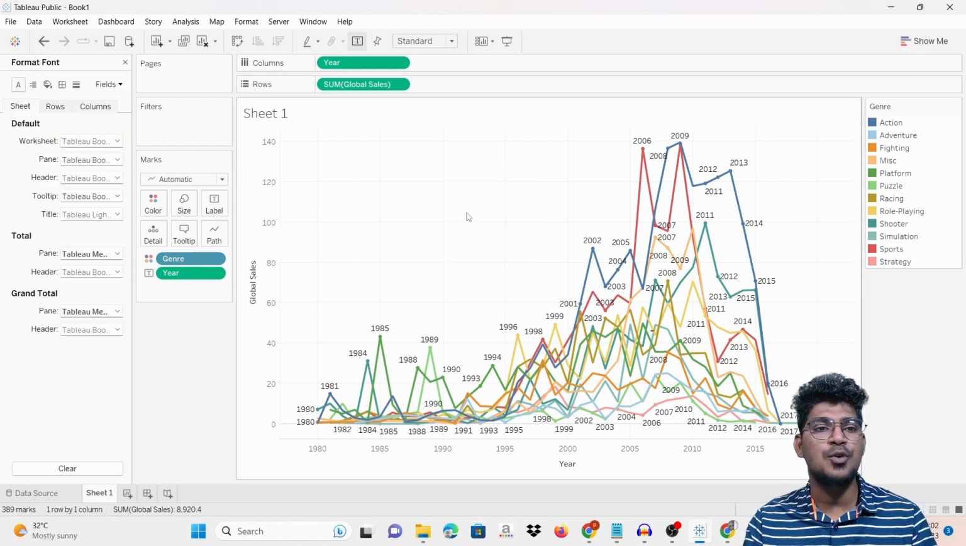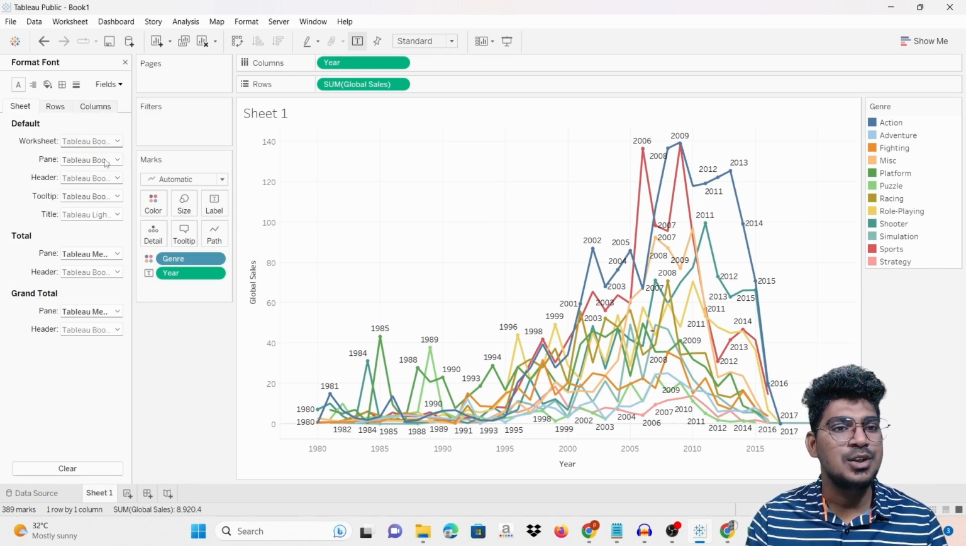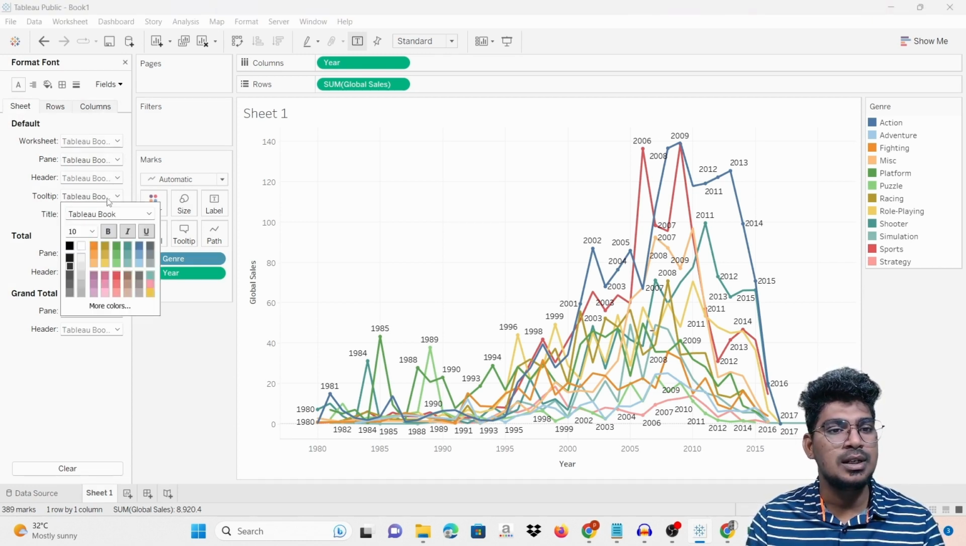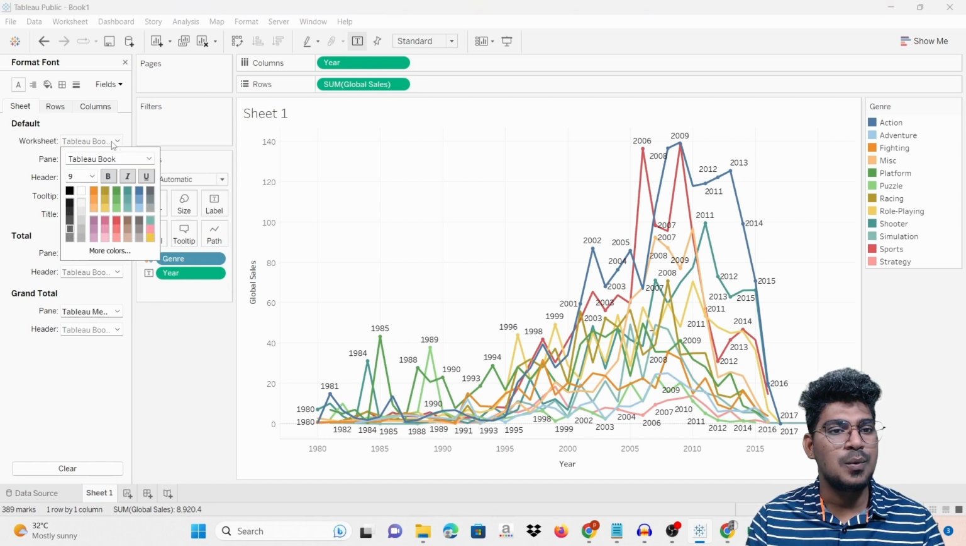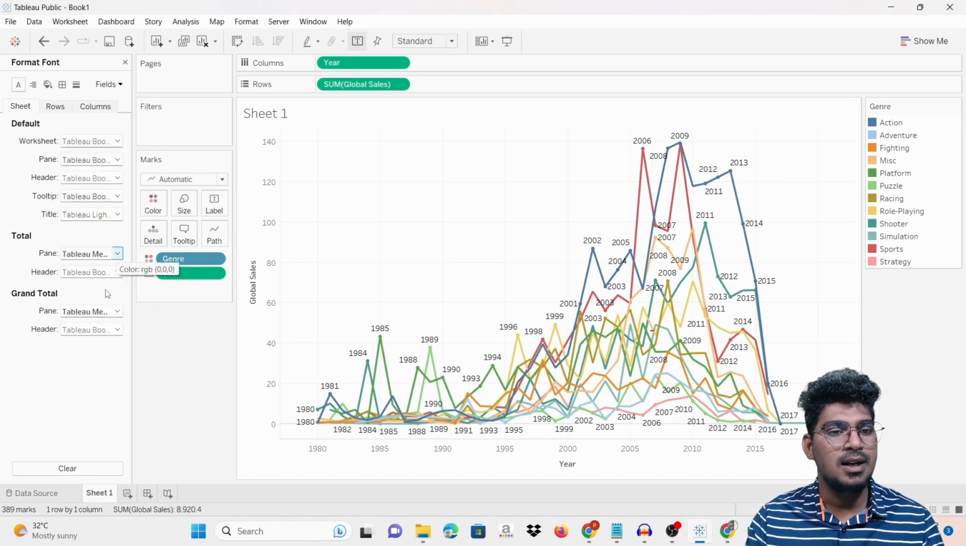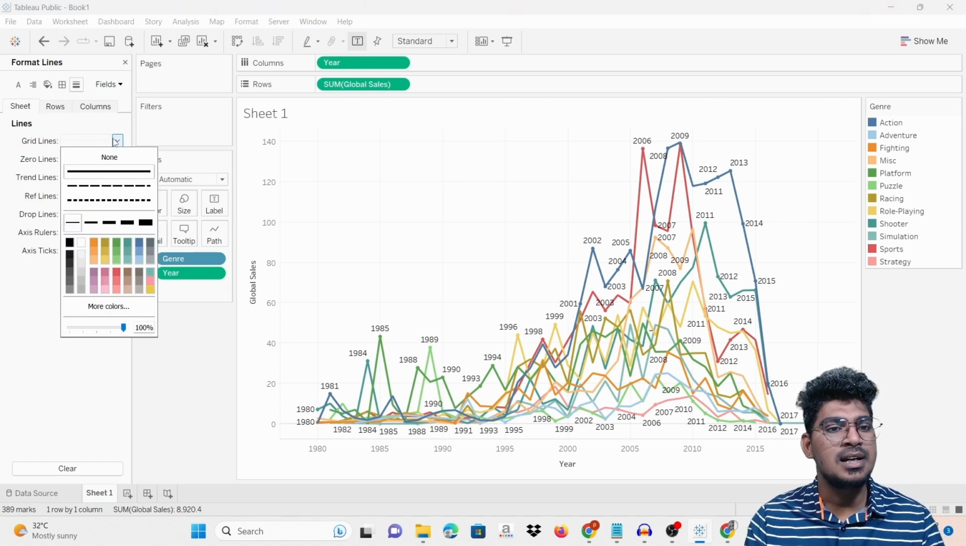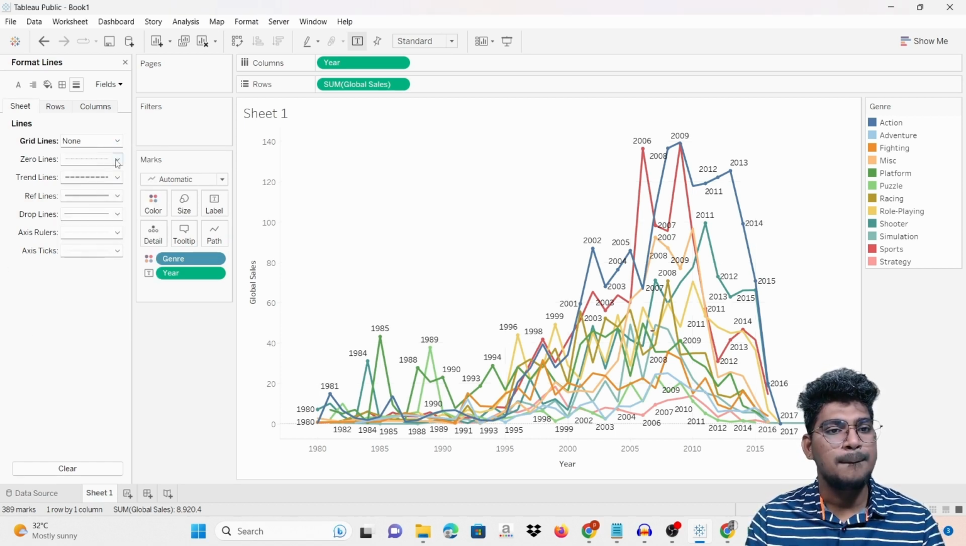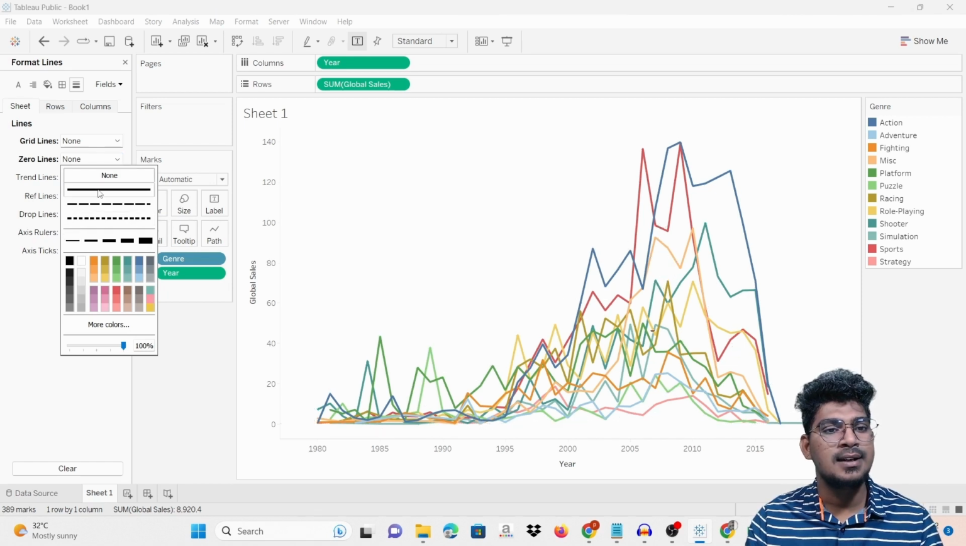I'm going to make the format here. Here is that tool, this color, and also the worksheet, and also the table, and here is the panel where the color will be. So the rows and also the columns will be here. You can make any format here. Here in the grid line, none, in the sense, zero lines is none.